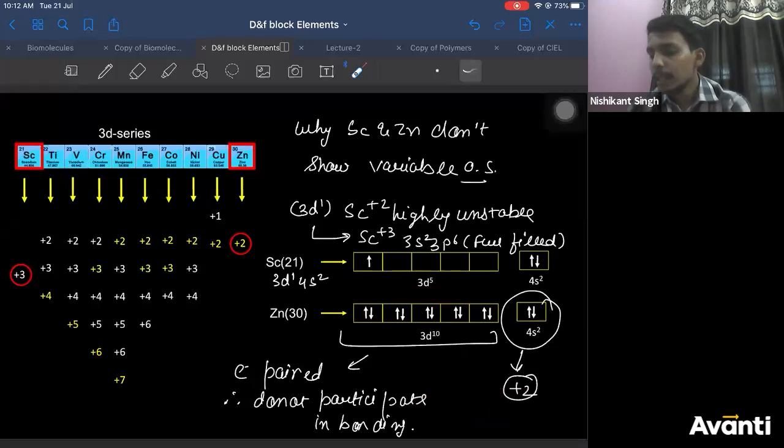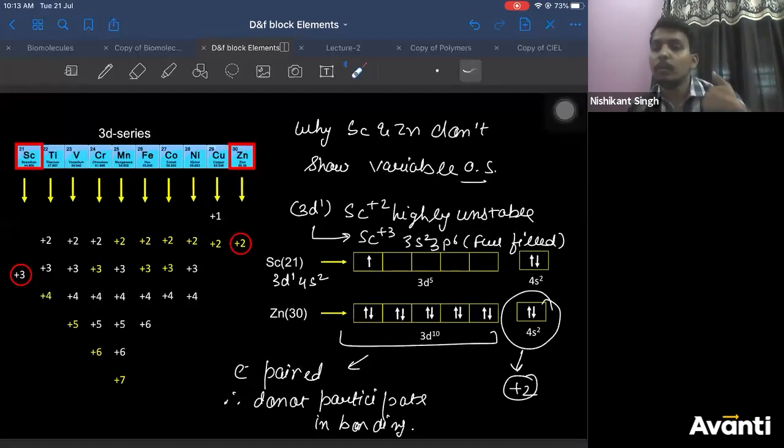Repeating for scandium: you remove 2 electrons, you will get scandium +2. But scandium +2 will have 1 electron in 3d, and I said it will be highly unstable. Why? Because after losing this electron, it forms scandium +3, which is 3s2 3p6 fulfilled configuration. So after losing the one 3d electron, it becomes stable, right?